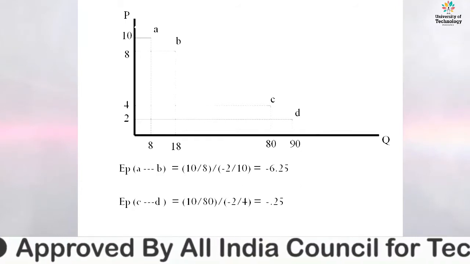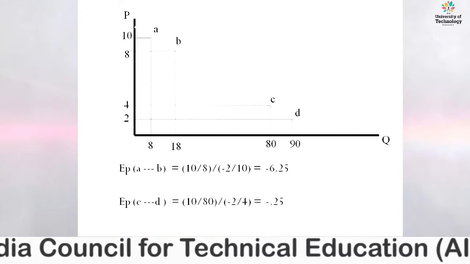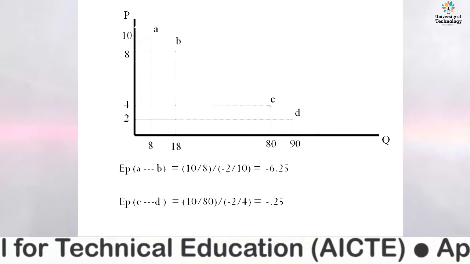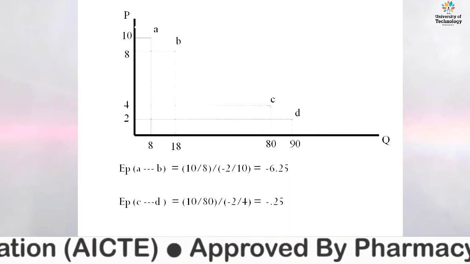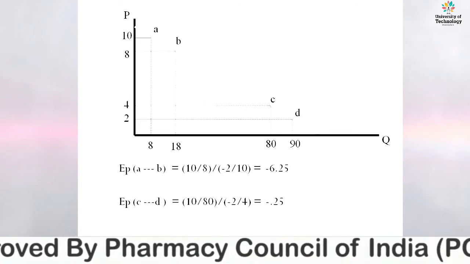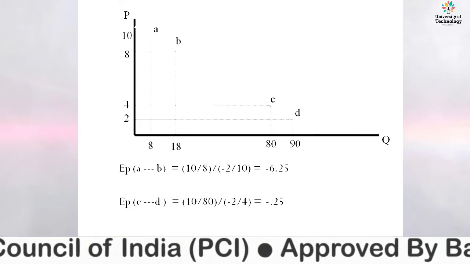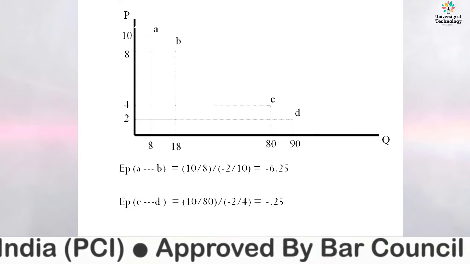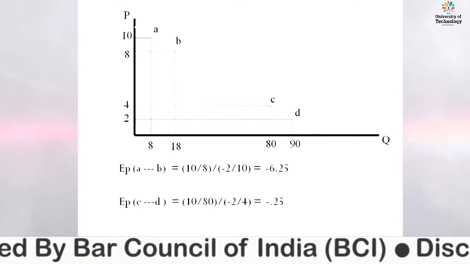Similarly, if we talk about points C and D, what is the change in quantity with respect to the price? 90 minus 80, that is 10 at original quantity 80, divided by the change in price, 2 minus 4, at the original price.